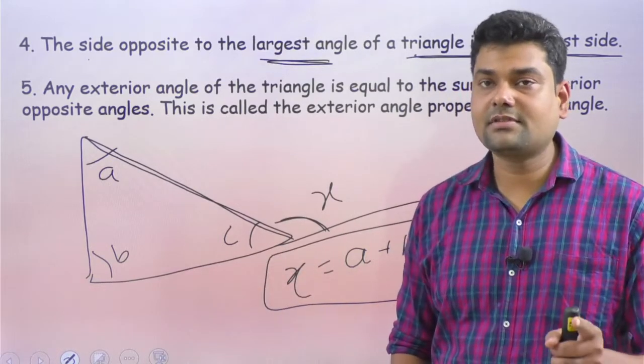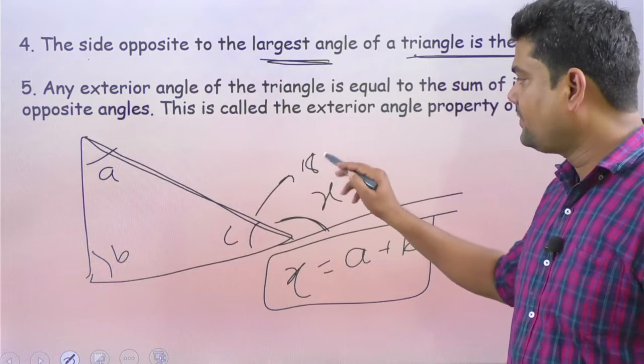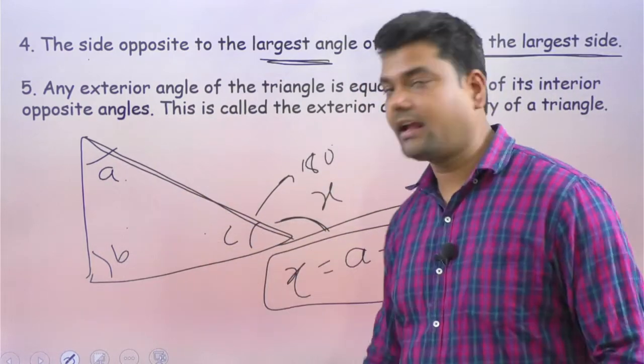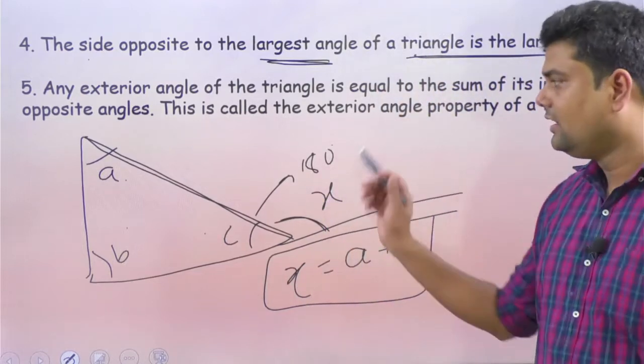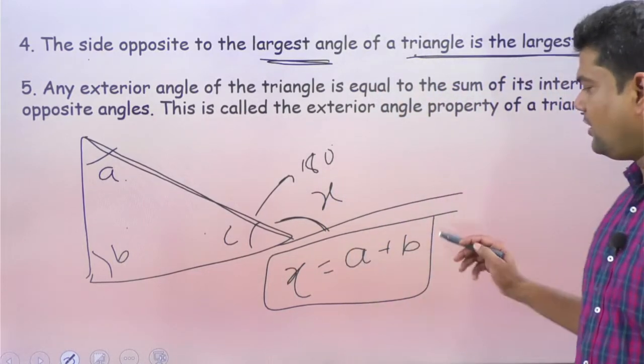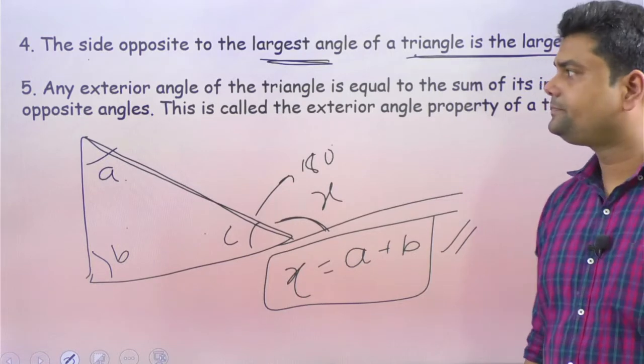A straight angle sums up to 180 degrees. Here the angle sum property of a triangle tells that the sum of the interior angles of a triangle is equal to 180 degrees. We equated them and we got this as the formula.